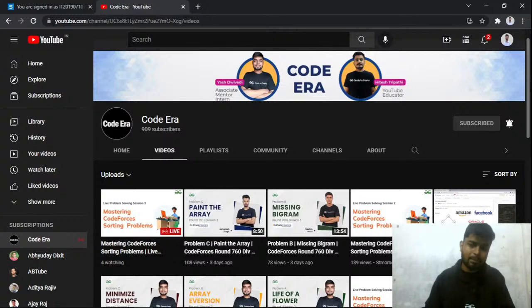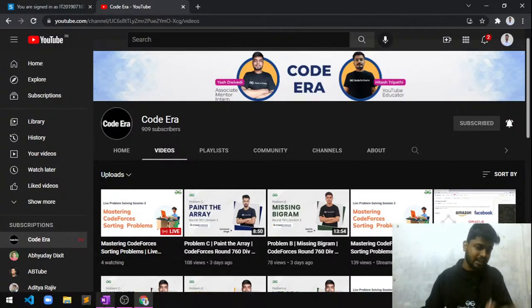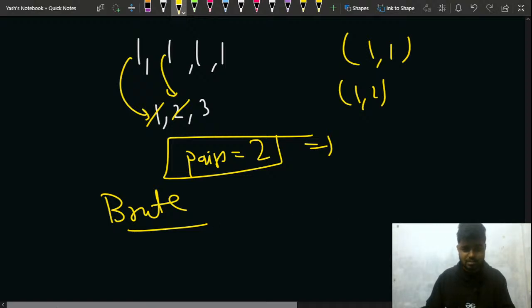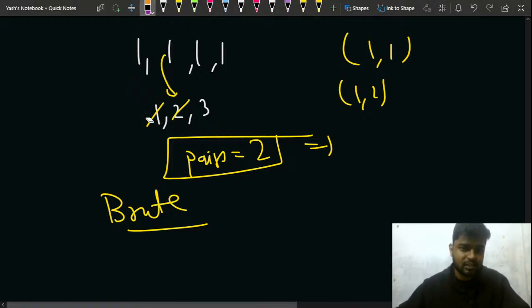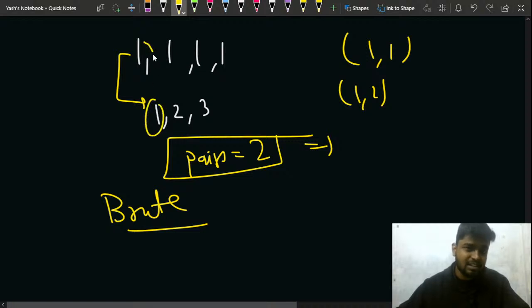And why break? Because if the current gull is paired, why break? Because let's say this was the case, if this one is paired with this one, this pair can also, if I don't break, then this one will also get paired with this, right? Then the number of pairs will increase. Why am I doing paired of i in the loop, paired of j in the if condition? Why am I doing this?